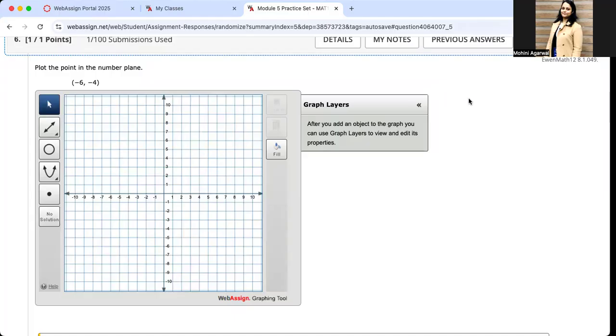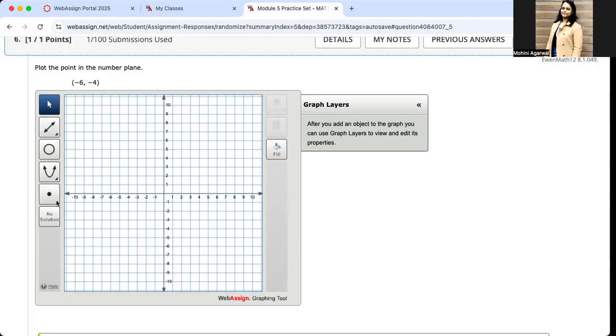Okay, so let's talk about number 6, which says to plot the point in the number plane as negative 6 comma negative 4. The first value would be the value of x, the second would be the value of y. So negative 6 means on the x-axis, which is the horizontal axis, I need to look for negative 6. And on the y, I need to look for negative 4, which means I'll have my point somewhere here. Now, this is how we do it on pen and paper. Let me show you how you do it here. It is all ink that I'm doing.